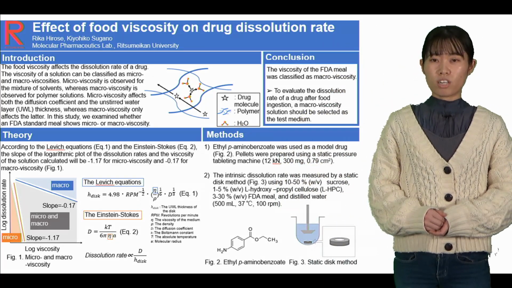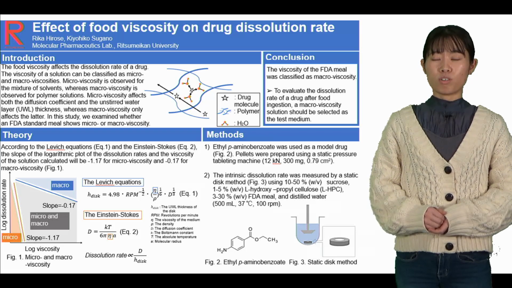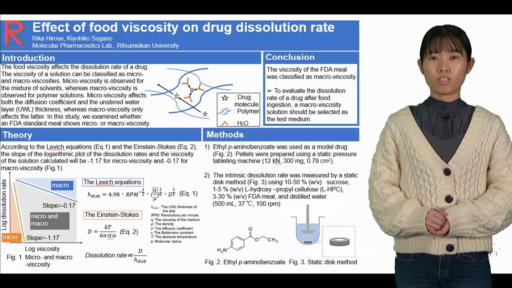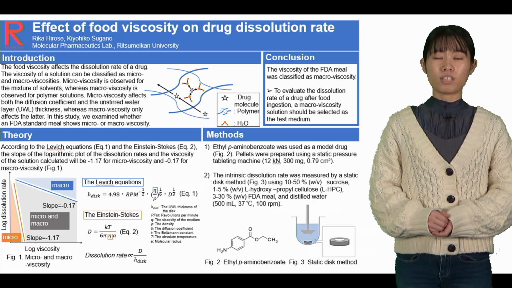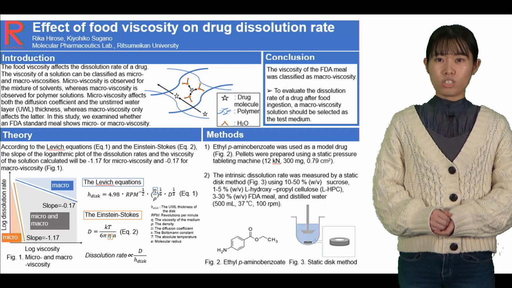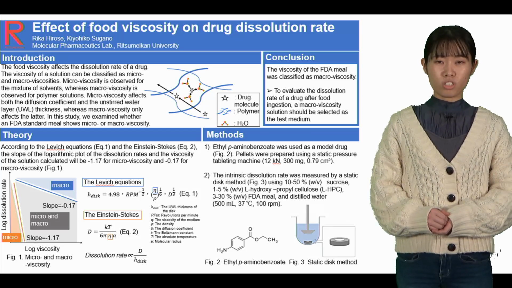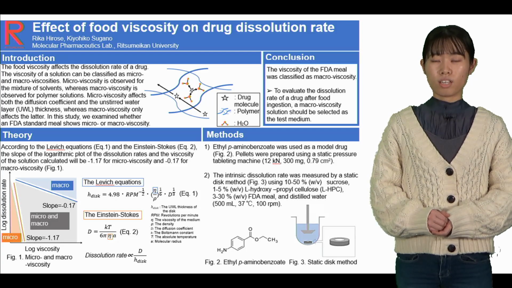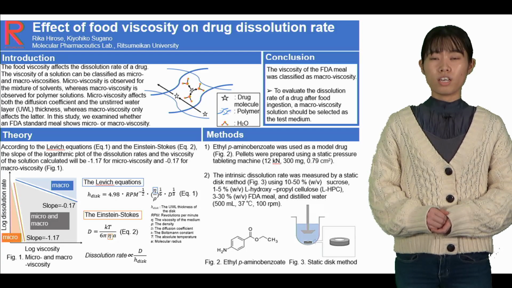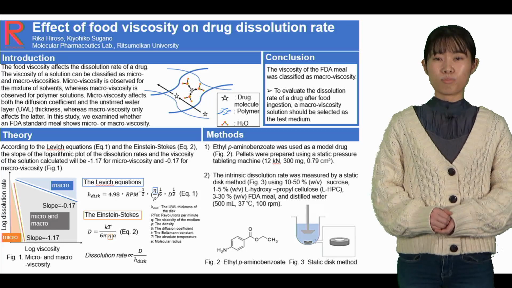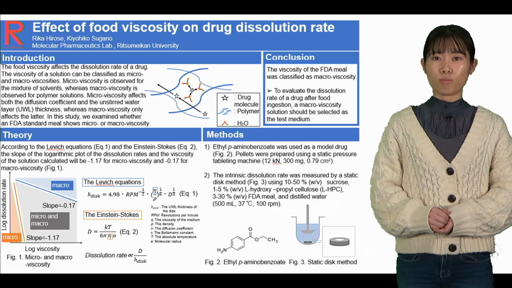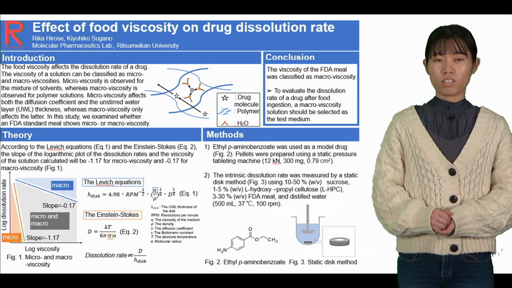The model drug was ethyl para-aminobenzoate, and pellets were prepared using a single punch tableting machine. The intrinsic dissolution rate was measured by a static disk method. The test solutions used were sucrose, L-hydroxypropylcellulose, FDA meal, and distilled water.